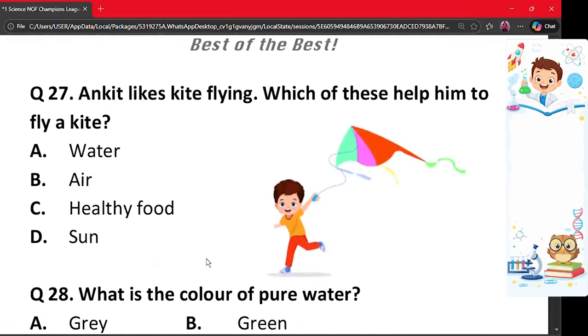And next question is question number 27. Ankit likes kite flying. Which of these helps him to fly a kite? A. Water, B. Air, C. Healthy food, and D. Sun. The correct answer is option B. Why? Because air helps a kite fly in the sky. Without air, a kite cannot move. So option B is the correct option.